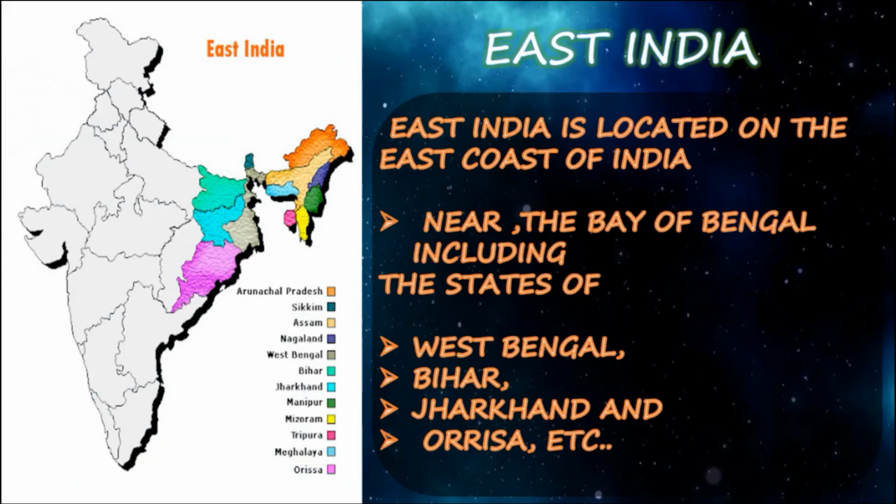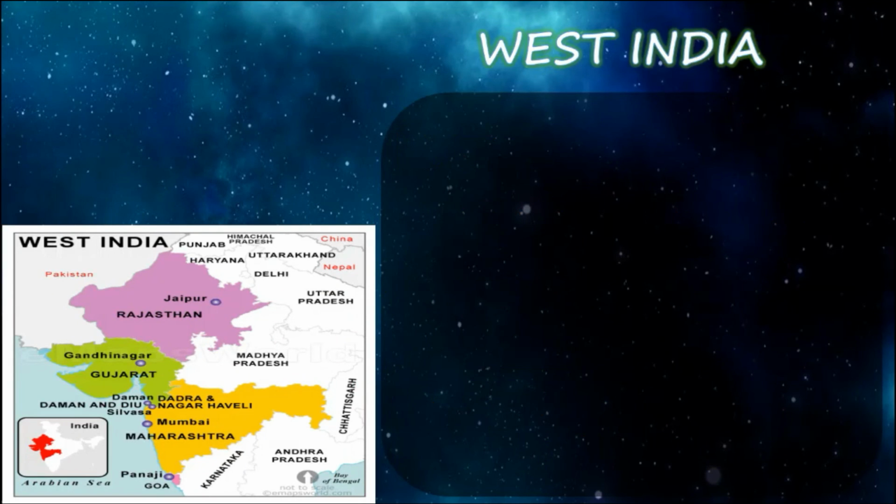Next, East India. East India is the region that roughly corresponds to the historical region of Magadha, from which it inherits its various Eastern Indo-Aryan languages. So, East India is located on the east side of the map, on the east coast of India near the Bay of Bengal. What are the states present in East India? West Bengal, Bihar, Jharkhand, and Odisha, etc. These are the places present in our East India.